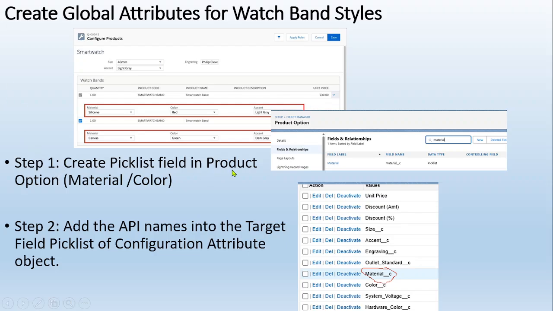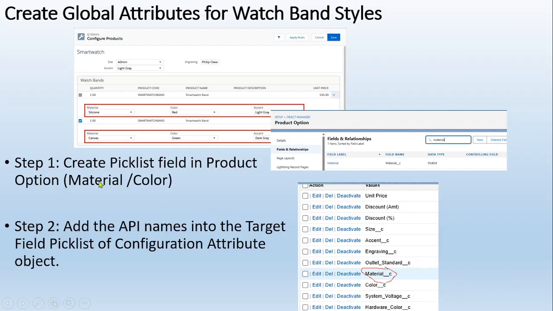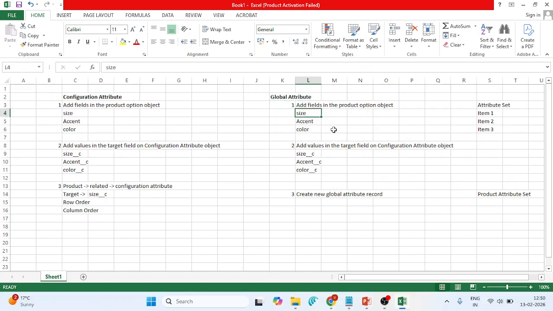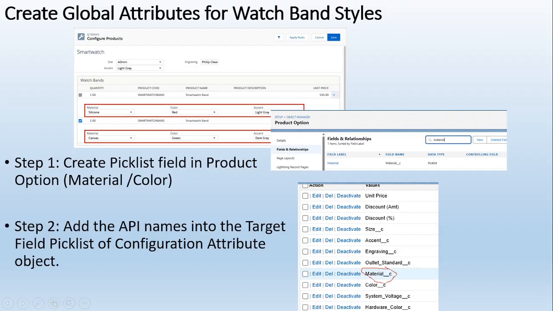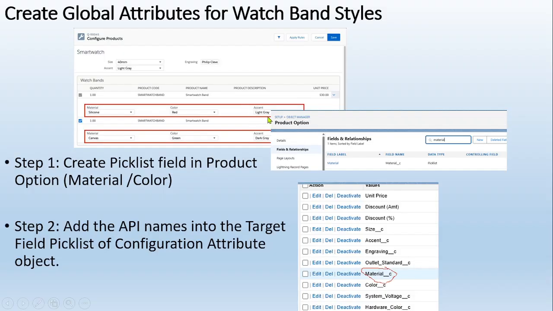First point is create pick list field in the product option. It is similar, but here I have created the material and color. Okay, let me check it. Material and color, and the other one material, color, and accent. Correct? I took the three fields here: material, color, and accent.